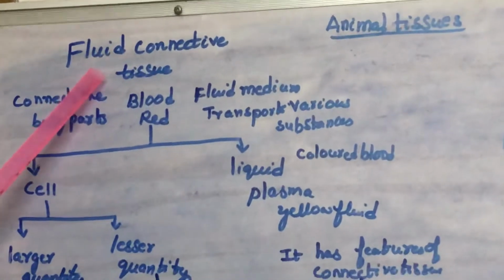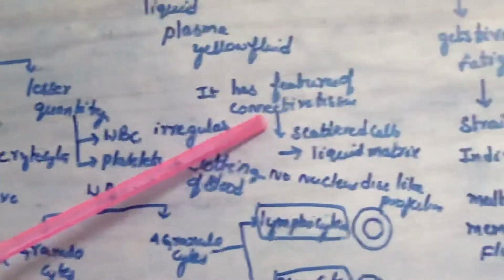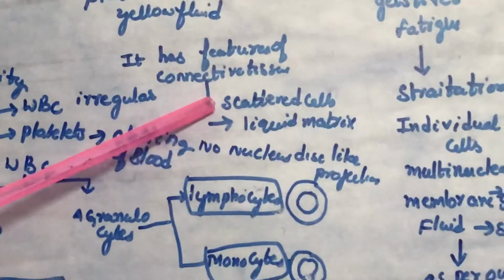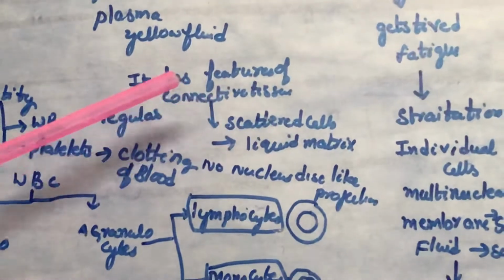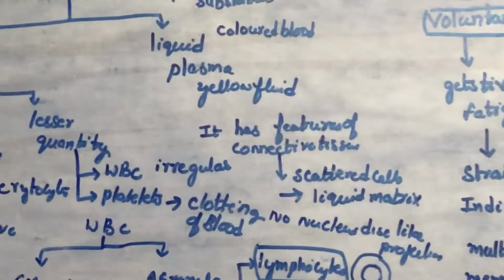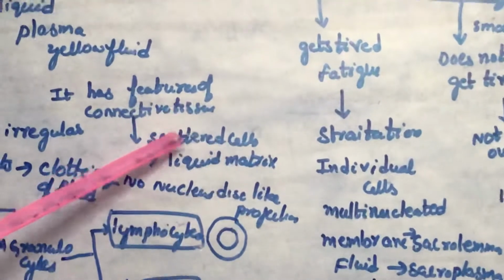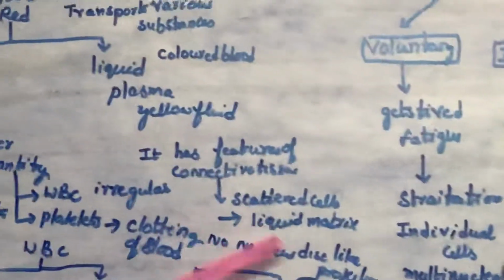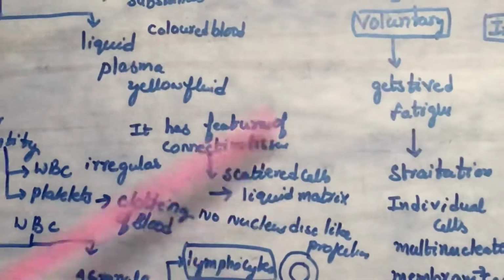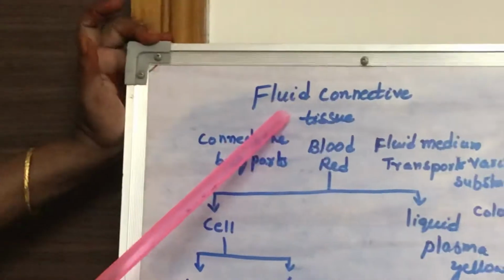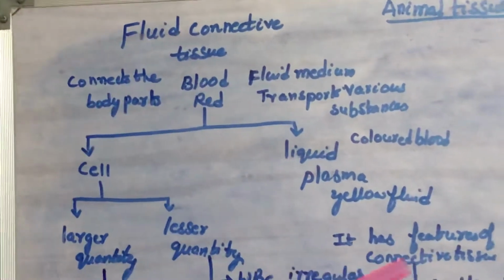Let us quickly recap the characteristic feature of a connective tissue. We discussed that when you observe connective tissues under a microscope, they have scattered cells, and these scattered cells have large intercellular spaces. That intercellular space is called matrix. Similarly, we have scattered cells in the blood, but here the special thing is that the matrix is in the form of liquid. That's why blood is called fluid connective tissue. In the blood, all the blood cells float in liquid plasma.